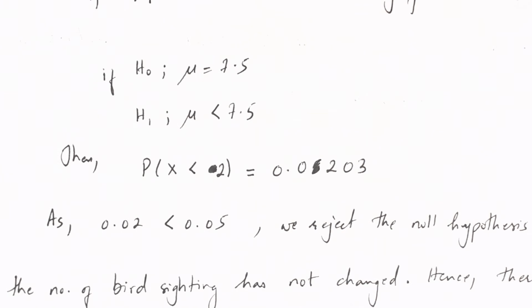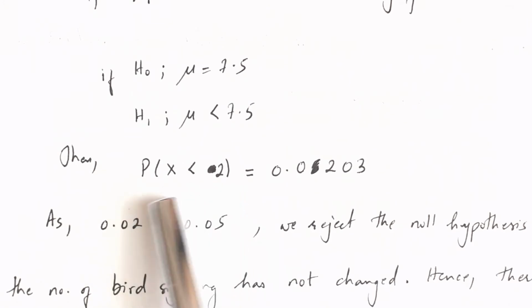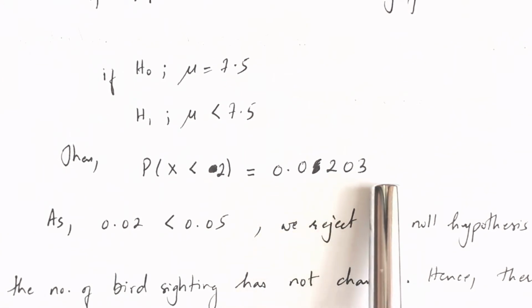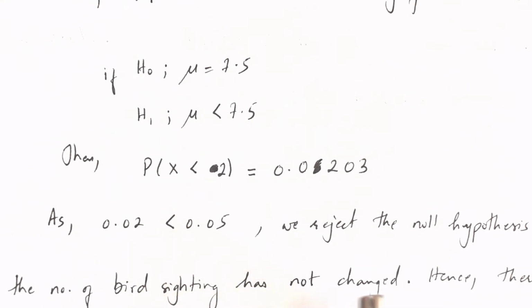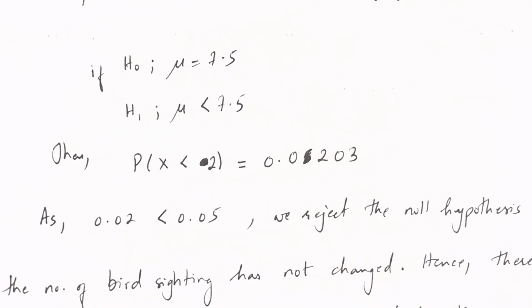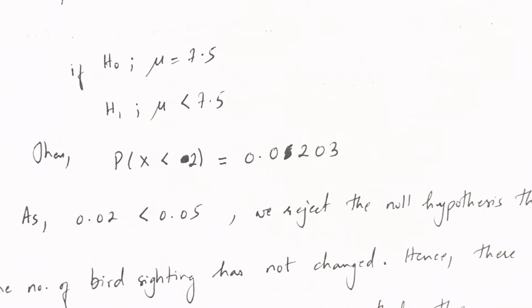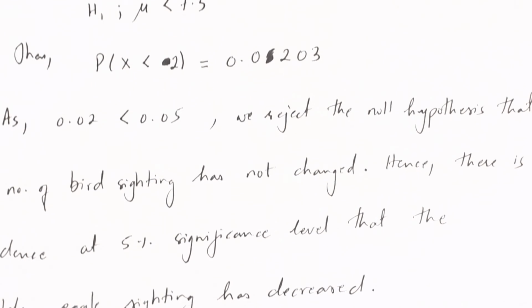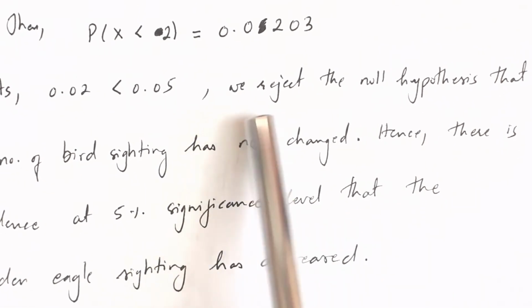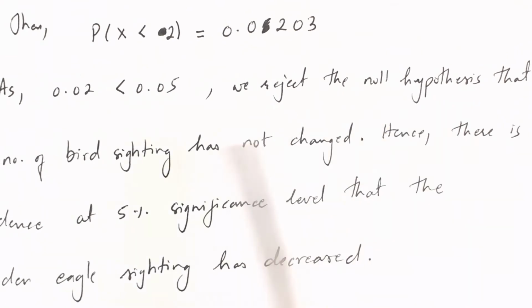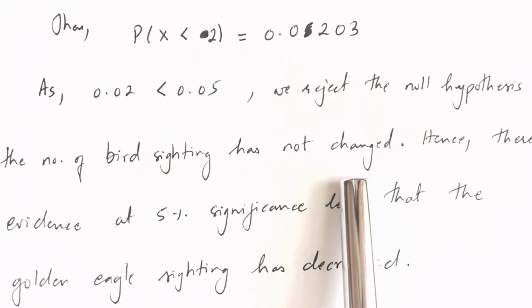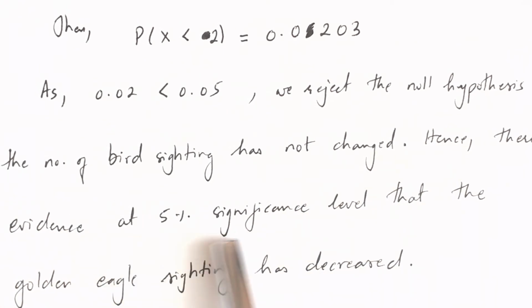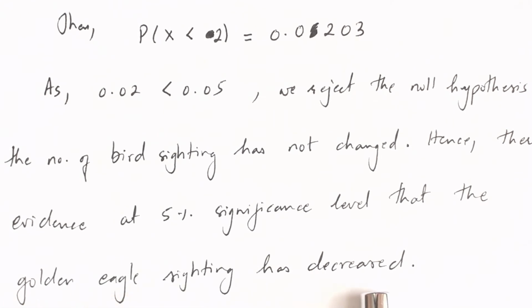Now because your probability of sighting less than 2 gives you 2% significance level, and because it's less than 5% significance level, it's in the rejection region, right? So then we can say that we reject the null hypothesis that the number of bird sightings has not changed. Hence there is evidence at 5% significance level that the golden eagle sightings have decreased.